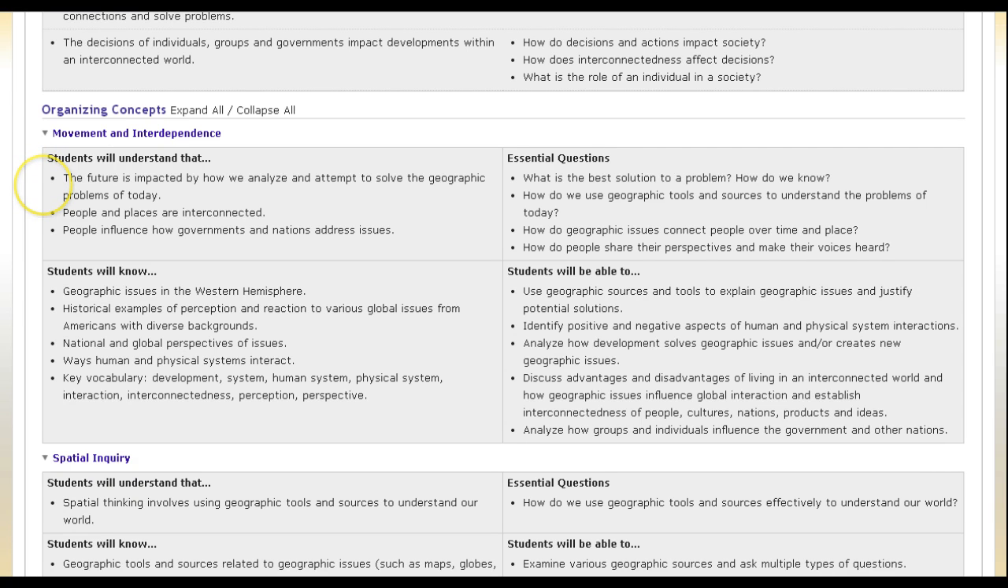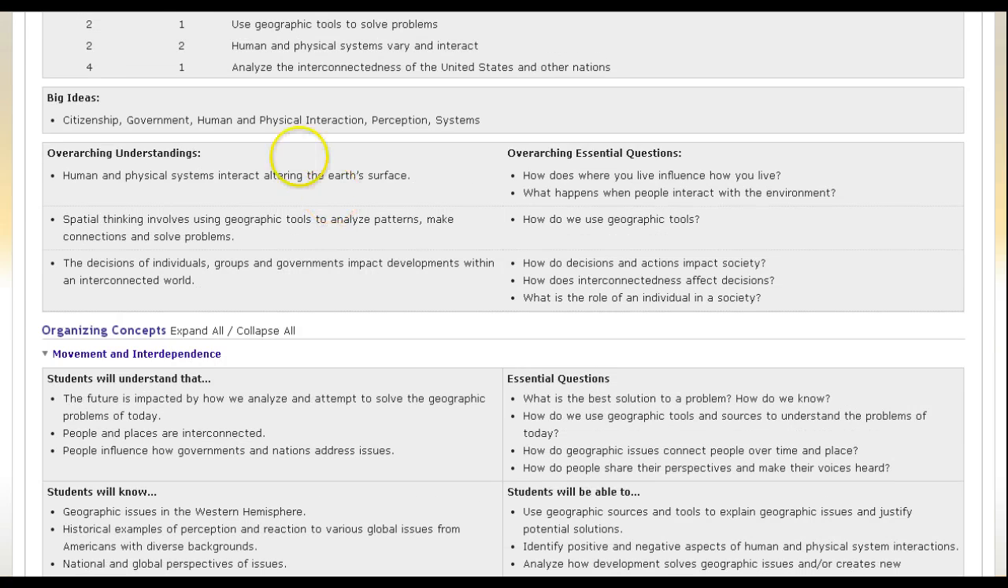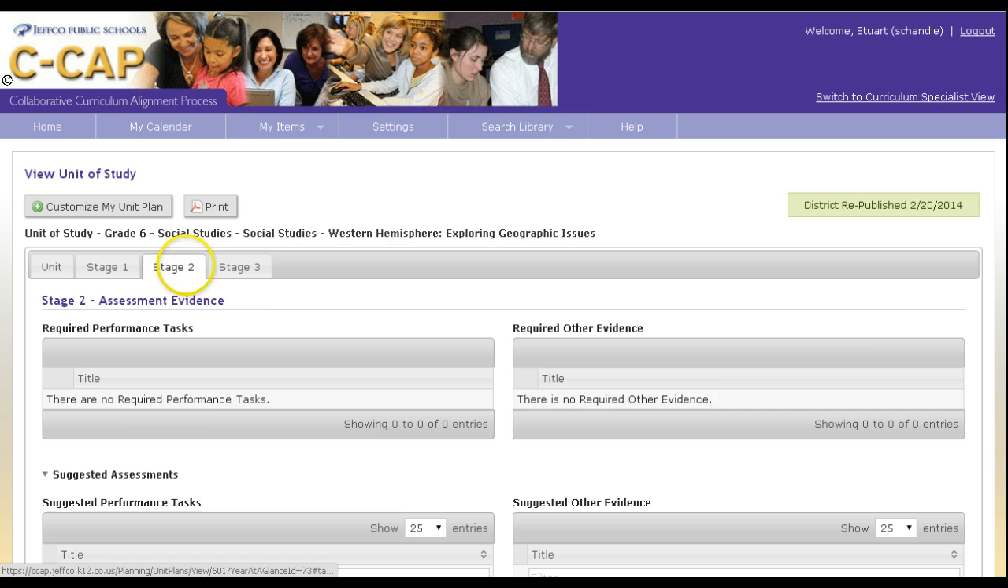And again, the future is impacted by how we analyze and attempt to solve the geographic problems of today. So here we're going to see it broken into some of the geographic issues, different perspectives of issues, and how students over here are going to think about different issues. So I'm going to shift up here to stage 2.